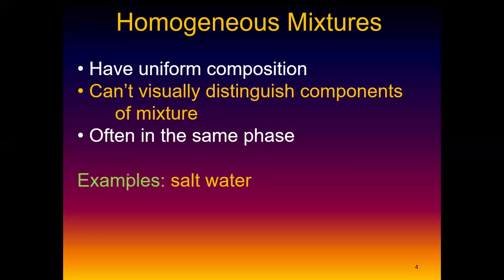And they're in the same phase again. An example is salt and water, like I said. Another example is air. Would you be able to tell, look, there is oxygen, there is nitrogen there? You won't. The only thing that you see is air. Even the smoke from the fumes of the industries, you won't be able to tell that's carbon monoxide, that is carbon dioxide, that is methane, because it's a homogeneous mixture. It's a mixture, but you can't see it.